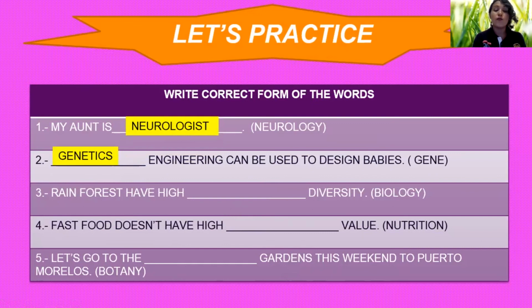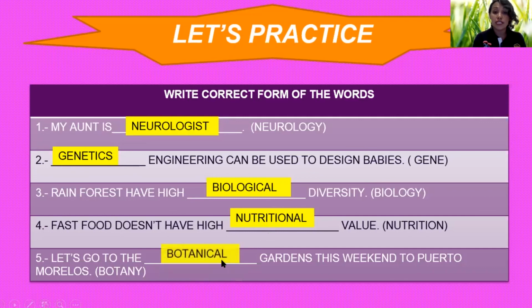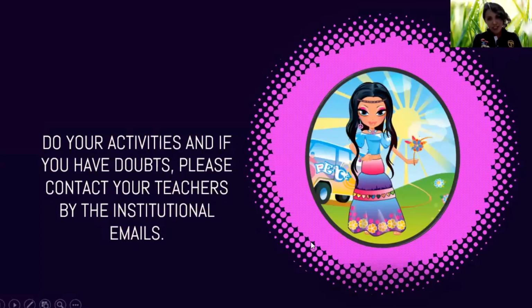Number 3: rainforests have high biological diversity. Fast food doesn't have high nutritional or nutritious value. And let's go to the botanical gardens this weekend to Puerto Morelos. Yes, I want to go to that place. I love plants. Well, so we have finished up to here.